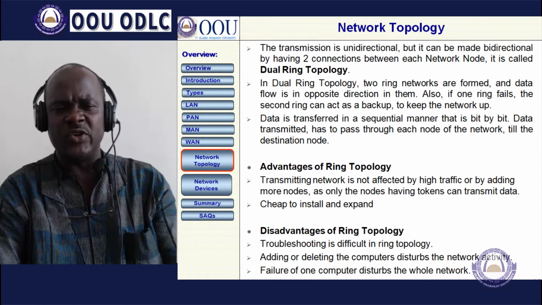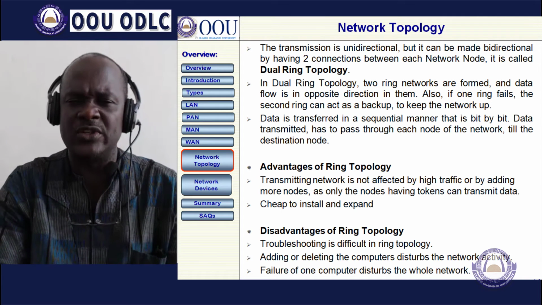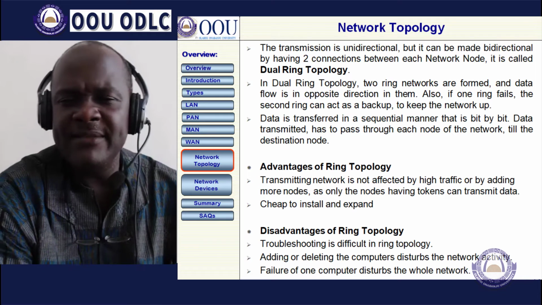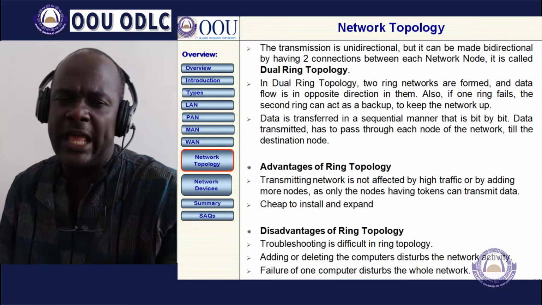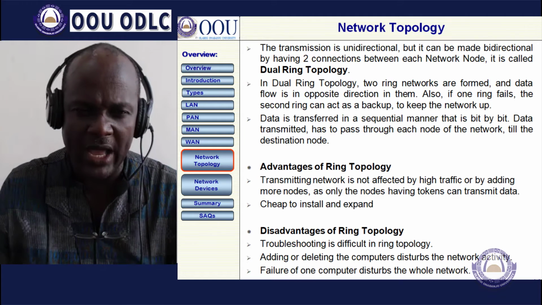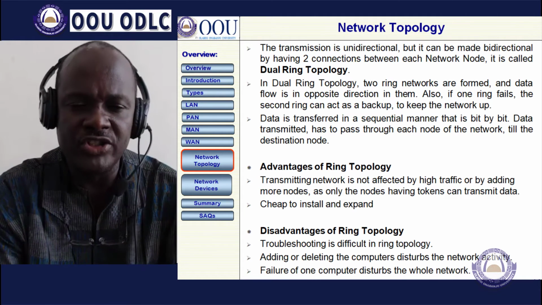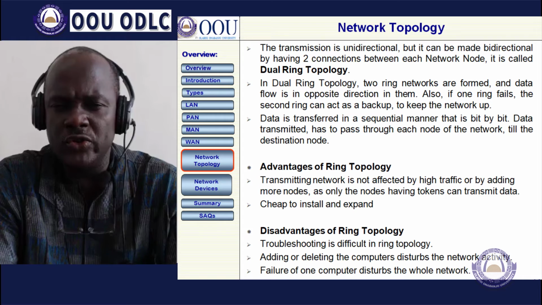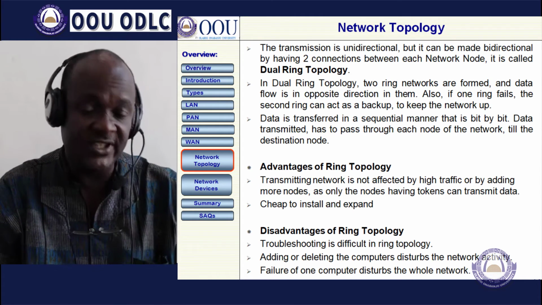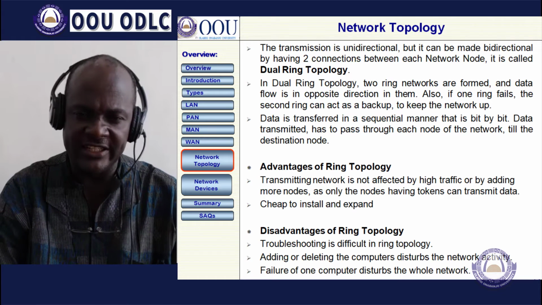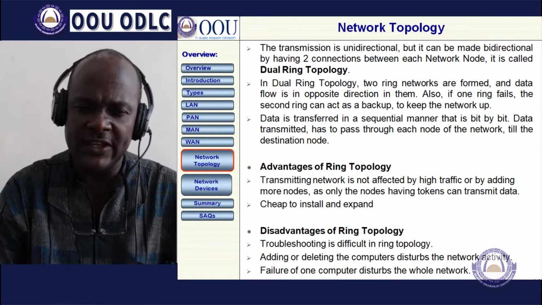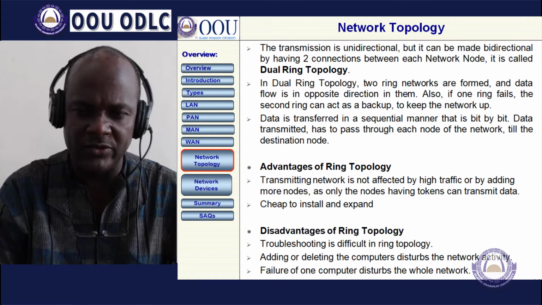Then the transmission is unidirectional, just one direction, but it can be made bidirectional by having two connections between the network nodes. That is the dual ring topology. In a dual ring topology, two rings are formed and data flows in opposite directions in them. Also, if one ring fails, the second ring can act as a backup to keep the network up.